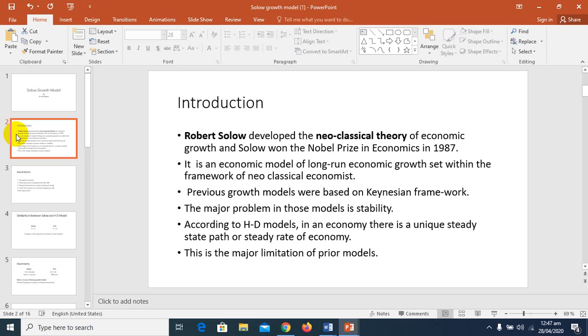That's why Robert Solow gave an economic model based on long run economic growth, which is set within the framework of new classical economists.